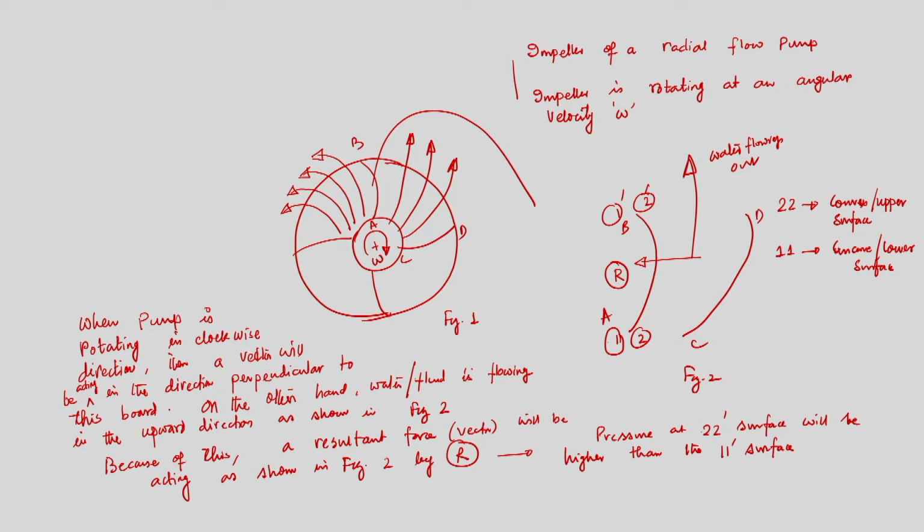Whenever the impeller is rotating, our vector will be acting in the direction perpendicular to the paper, and since water is emerging out in the upward direction, as per Fleming's rule there will be a resultant force acting on the upper surface, denoted by R. So naturally pressure at the upper surface will be higher, and at the lower surface pressure will be less.